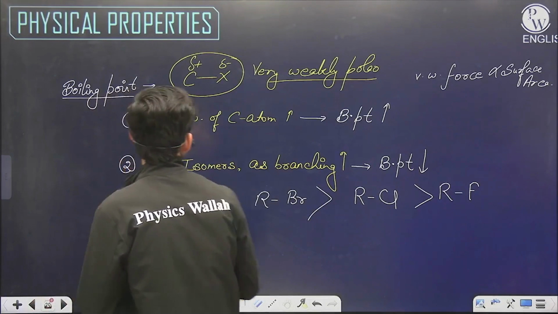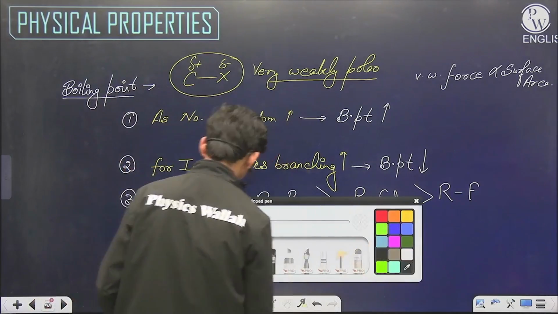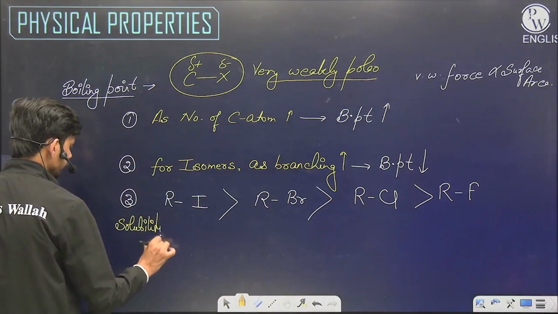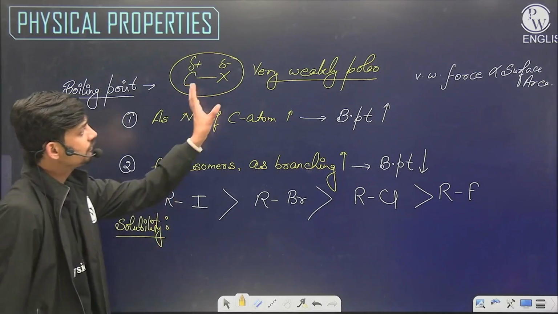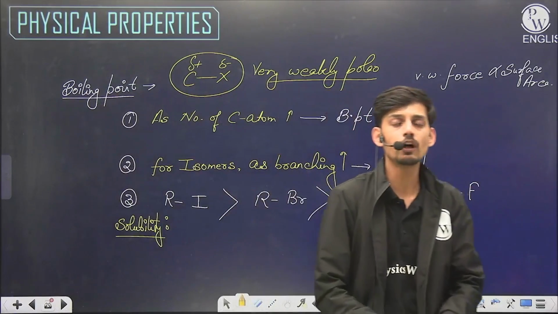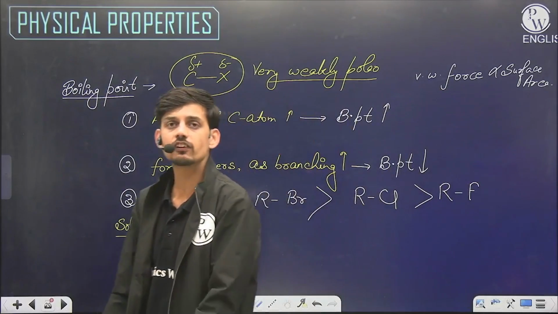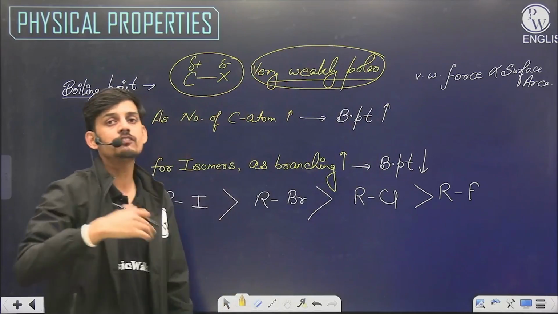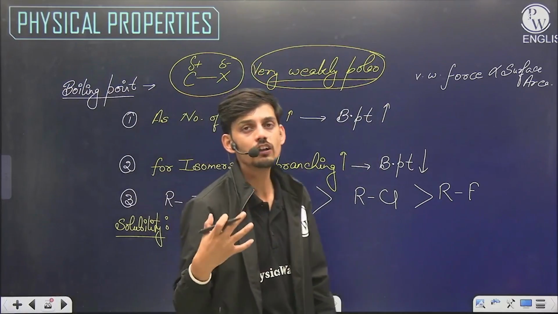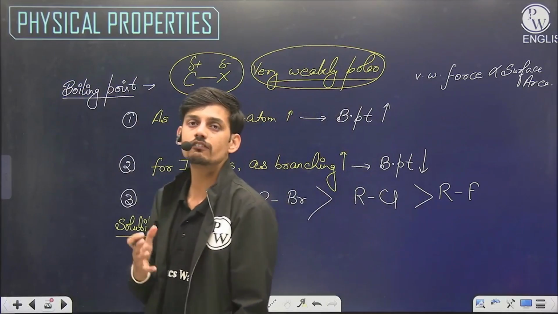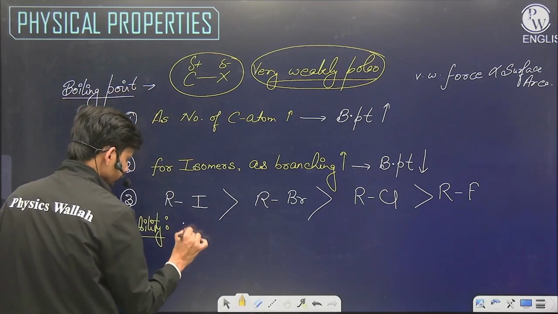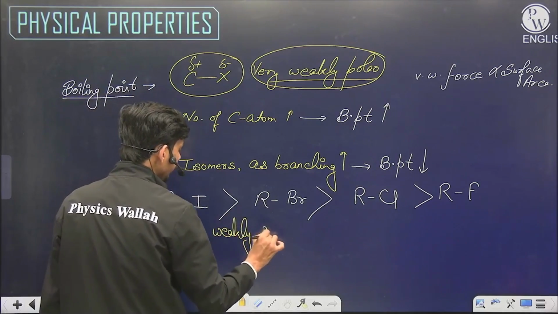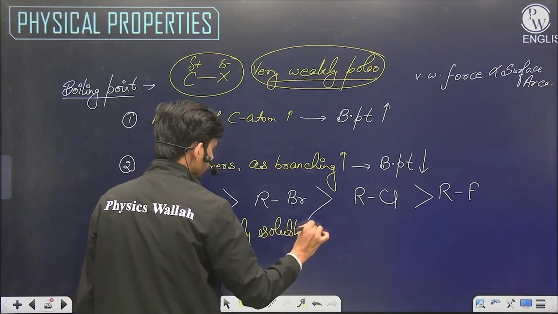And if we look at solubility, for solubility we have a concept of like dissolves like. These compounds are very weakly polar, and water prefers polar solutes. Water wants to dissolve polar solutes. So very weakly polar compounds will be very less soluble in water, that is, very weakly soluble in polar solvents.